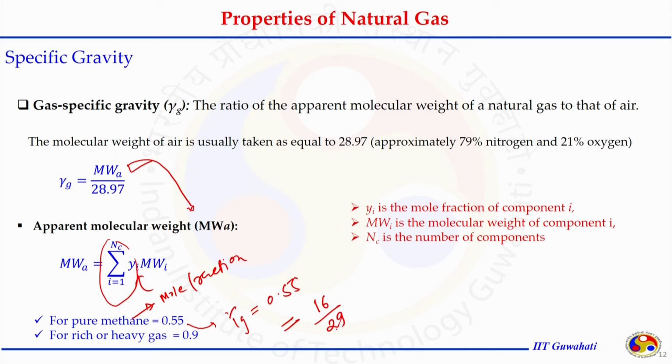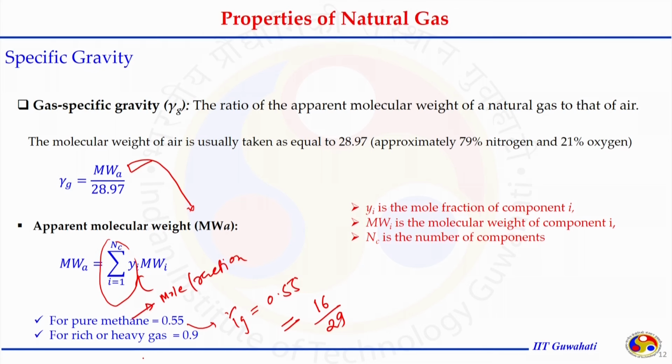If we do this, it will come out around 0.54 or 0.55. And for rich or heavy gases, as the composition of the natural gas is dominated by higher hydrocarbons like C2, C3, C4, the apparent molecular weight will increase in the same proportion, and so will the specific gravity of the natural gas. So, for heavy or rich gases, the value may reach up to 0.9 or even further.